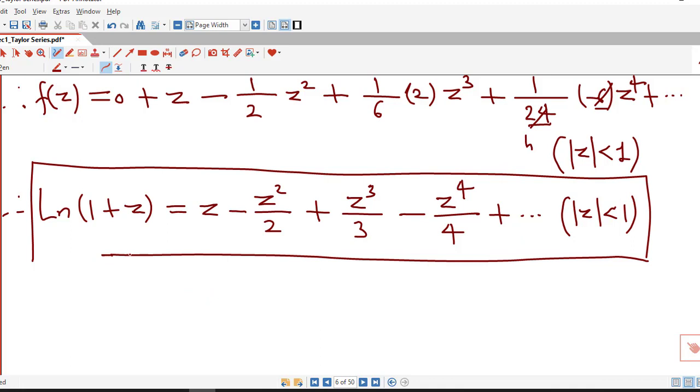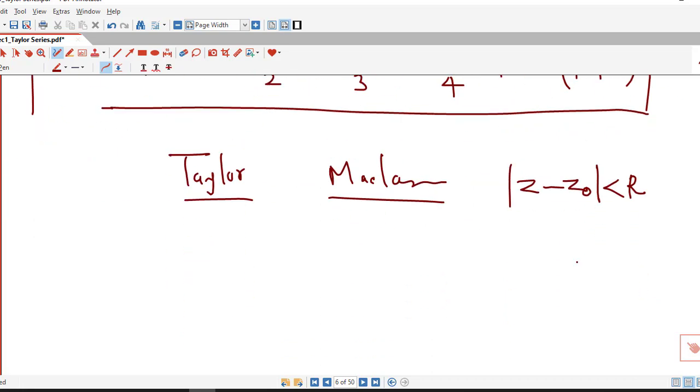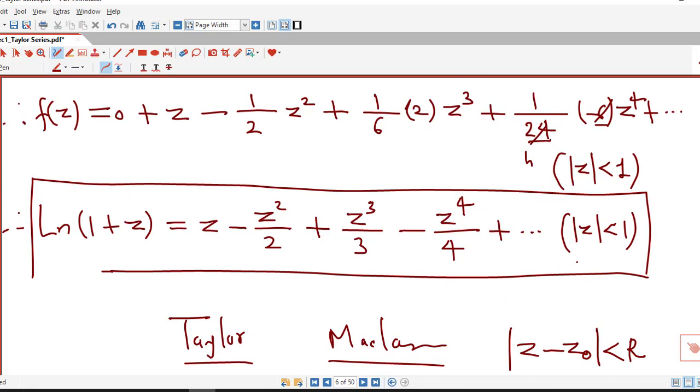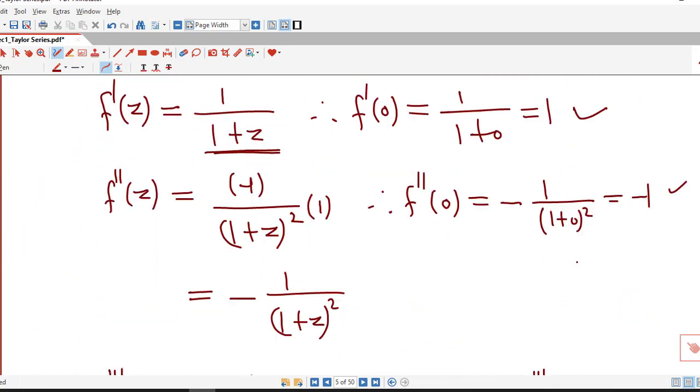So in this way we can find the Taylor and Maclaurin series of a given function if it is analytic in the open disk with center z0 and radius r. In this way we are able to find Taylor and Maclaurin series representations of analytic functions.